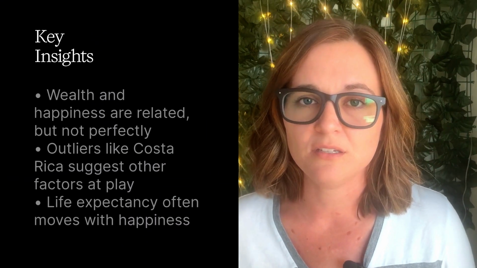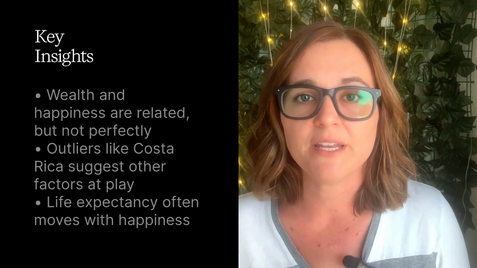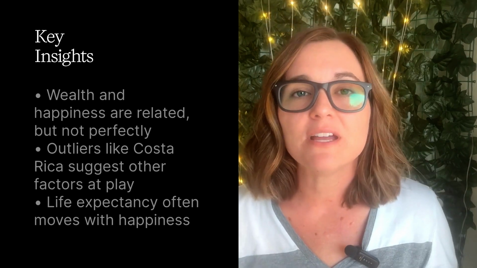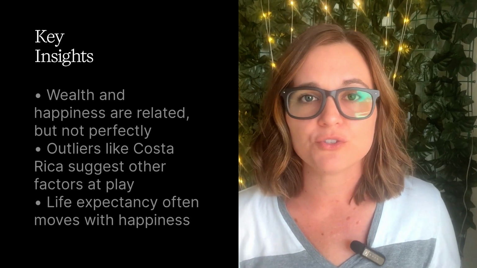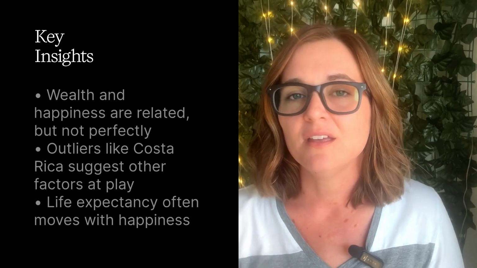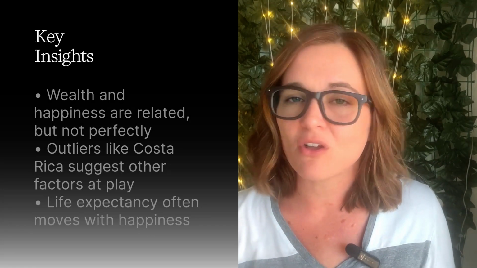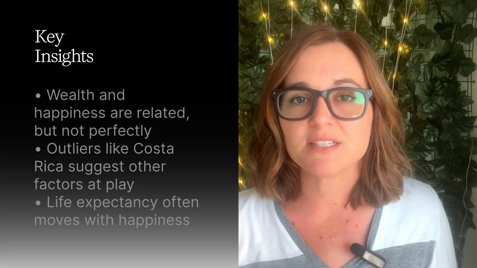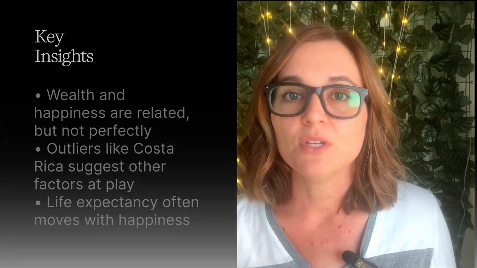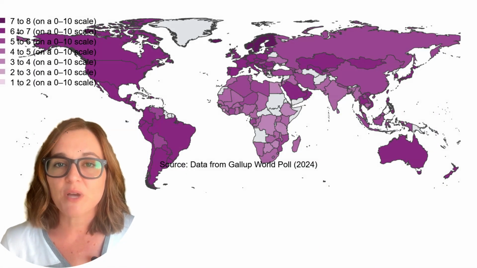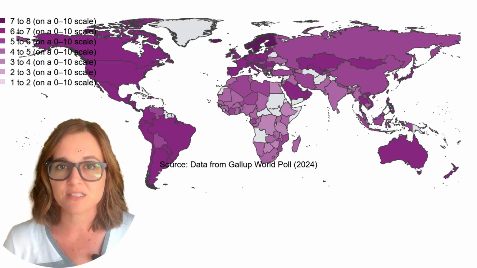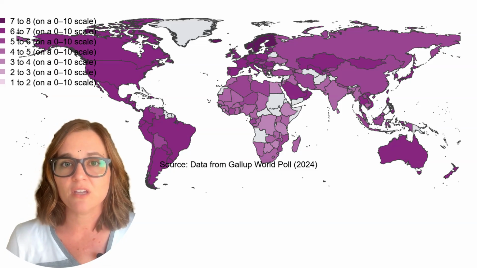The third skill is storytelling with your data, turning numbers into a narrative. Here are 3 insights from what we've just done. Wealth and happiness are related, but not perfectly. Outliers like Costa Rica suggest other cultural or policy factors at play. Life expectancy often moves alongside happiness, which could connect to healthcare quality or safety. Regional patterns exist. Western Europe dominates the top rankings, while many sub-Saharan African countries face challenges across multiple indicators.